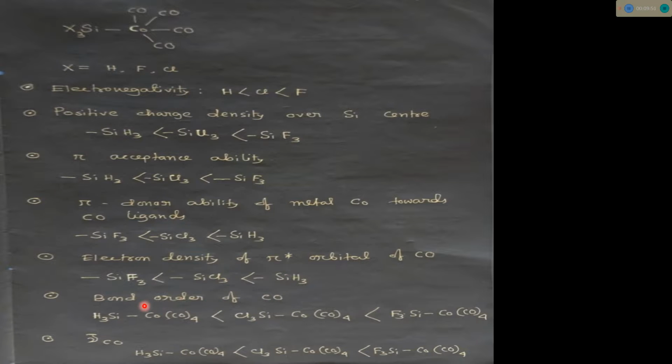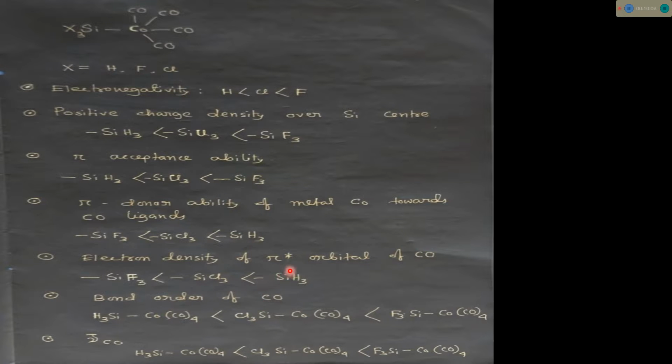That's why we can say the bond order of the CO will be in the order in this case. More electron in the pi star orbital means less bond order. More electron in pi star means the bond order becomes less and the bond becomes weak.